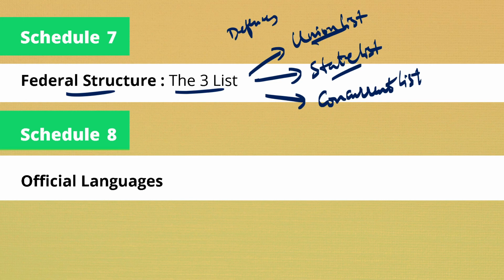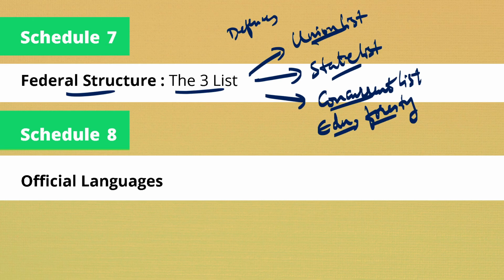If we talk about the concurrent list, it is that list where both the center as well as the state can make law. For instance, if we consider education, if we consider forestry, both the union as well as the state can interfere in this. They both can make laws in this.